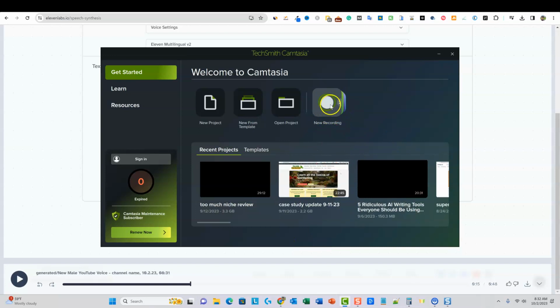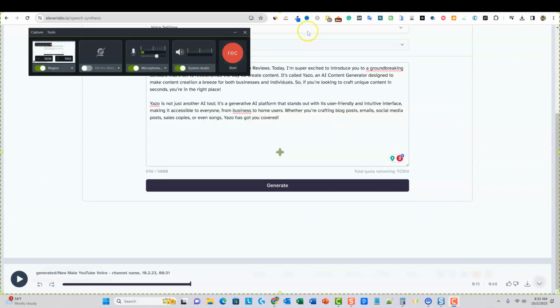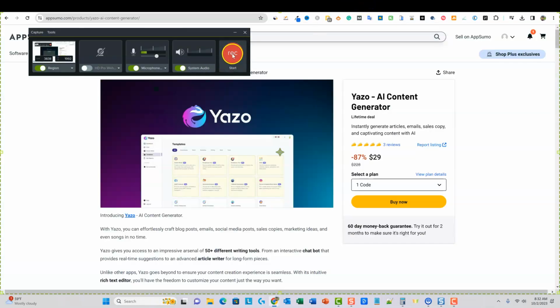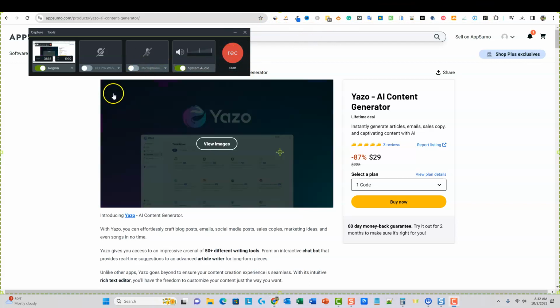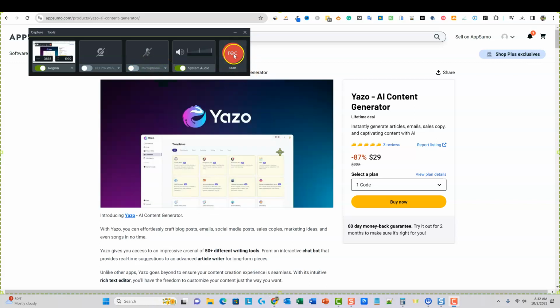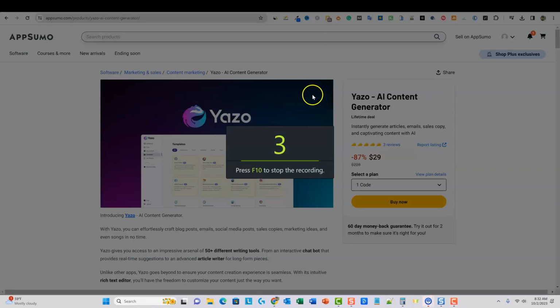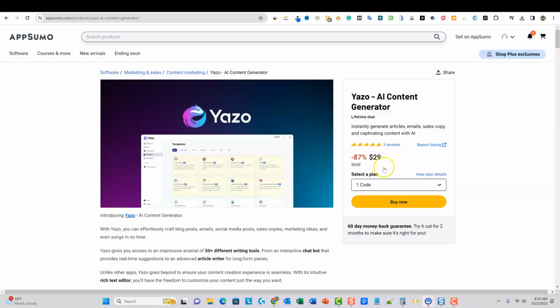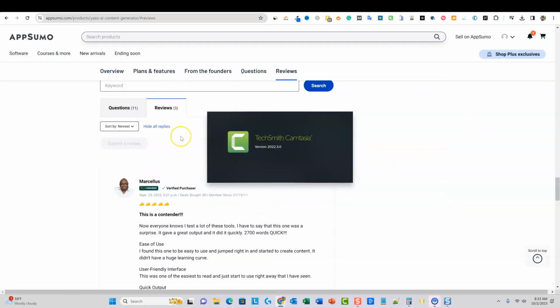So we're going to go into new recording, and I'm going to go into the Yazo page, and we already have it on where we want to record. And I'm actually going to turn the microphone off, right? Because we are not using that. And then I'm going to go ahead and just push start. So now we're recording, and watch what I'm going to do. I'm not going to do, okay. So I went ahead and pushed stop. Okay. So we recorded 40 seconds of footage.